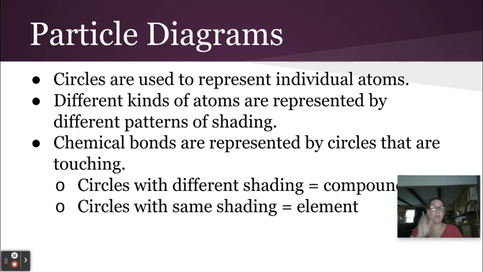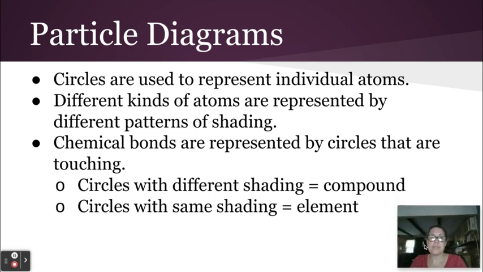All right, and now we're on to particle diagrams. Particle diagrams are where we use circular symbols to represent different kinds of atoms. They might be small, large, have different color shadings, a different pattern. If it's a black and white diagram, I might make a plus sign inside or diagonal lines, or I might shade it. I might put a dot in the center, just so you know that it's representing a different kind of element. When the circles are touching, then you can tell that they're a compound. When the circles are separate but yet different, then they're just being mixed together.